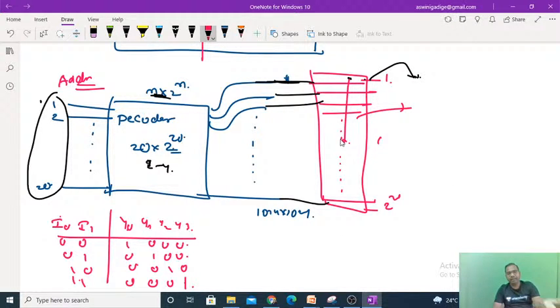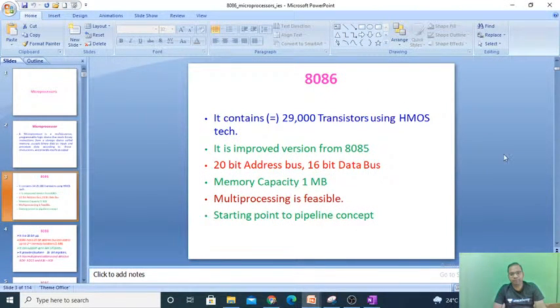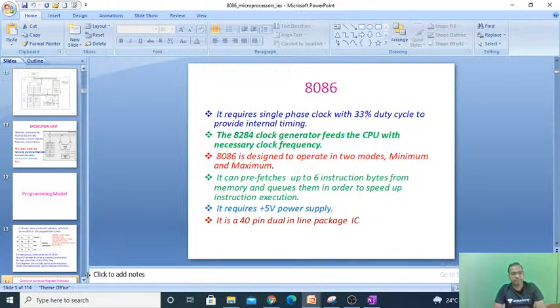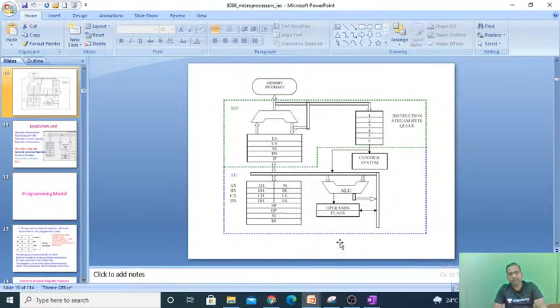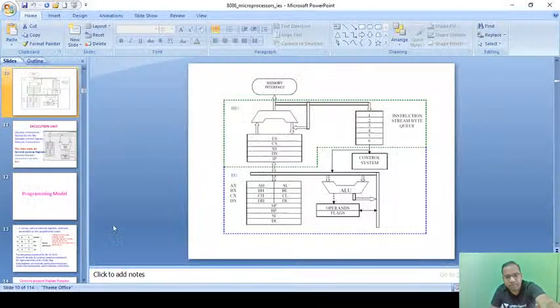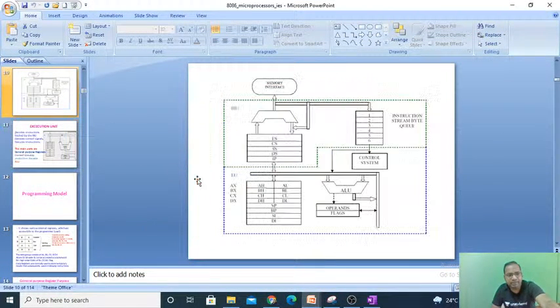Right? Next, we will go back to the architecture. So coming to the architecture of the 8086, as I told, it is divided into two parts. Fine. So here, just a minute, guys.